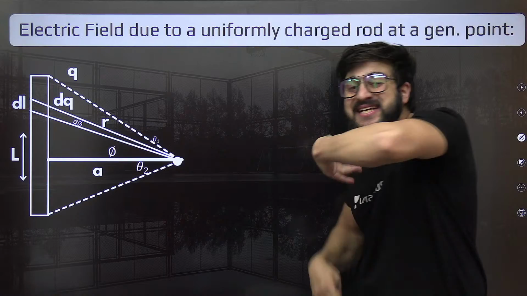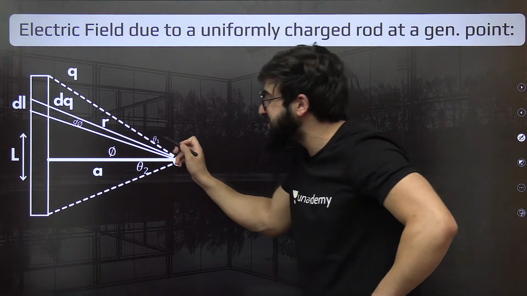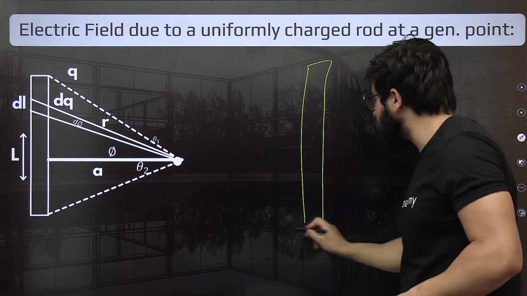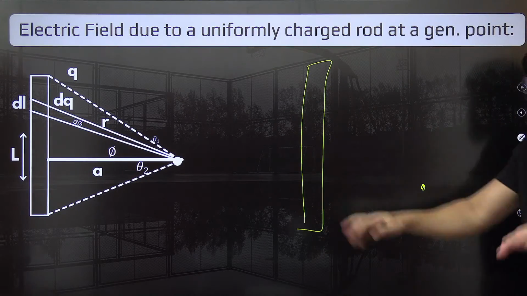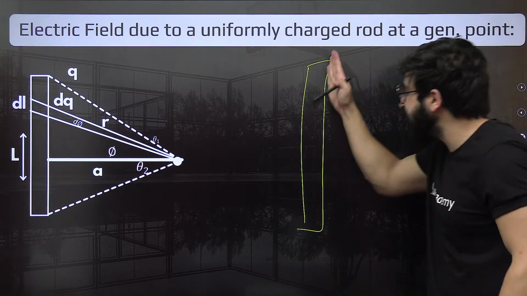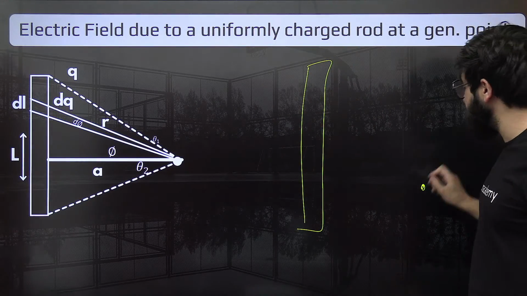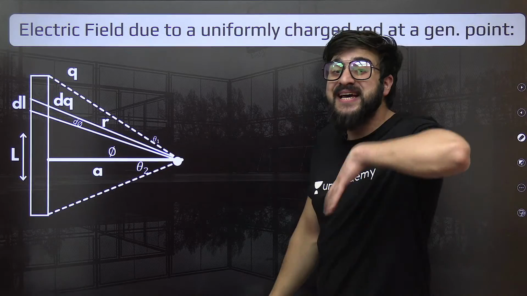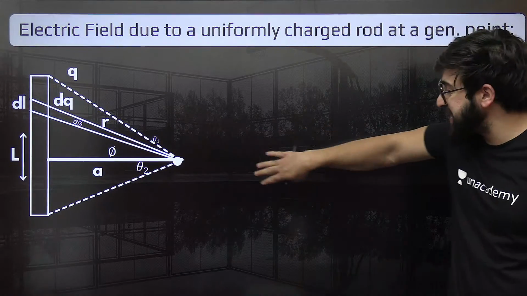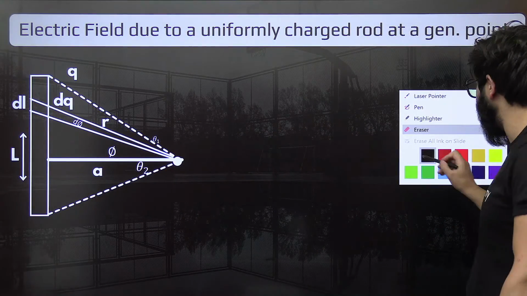This is an arbitrary point, not exactly at the center. The rod is placed over here and we are taking any arbitrary point. How are we going to do that? We need to follow a few steps that will help us find the exact electric field at that point.